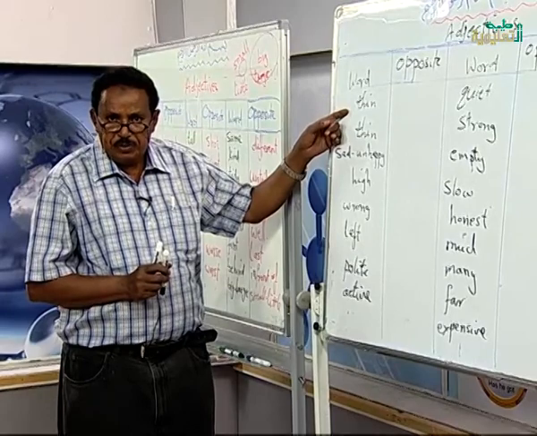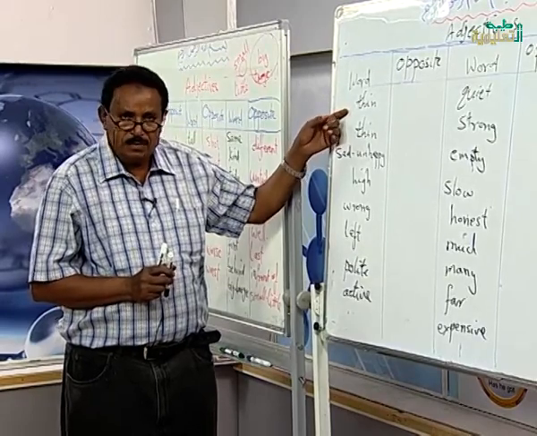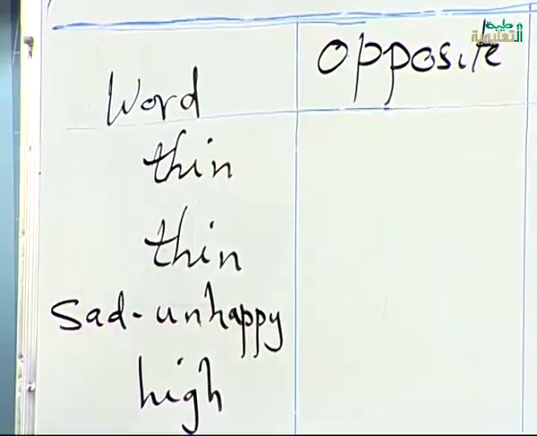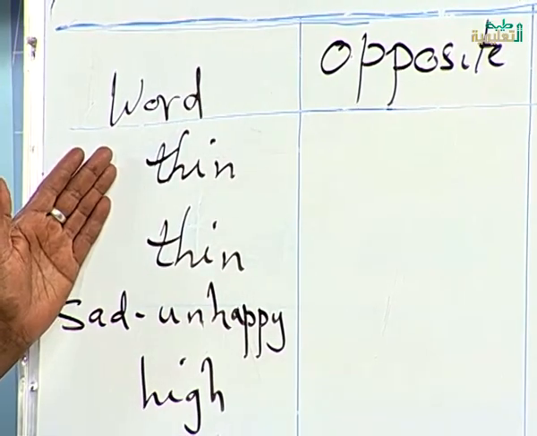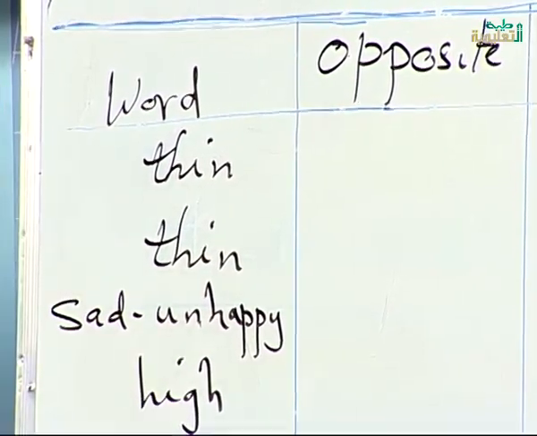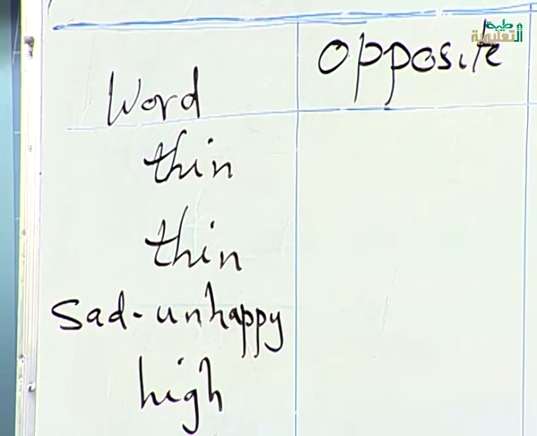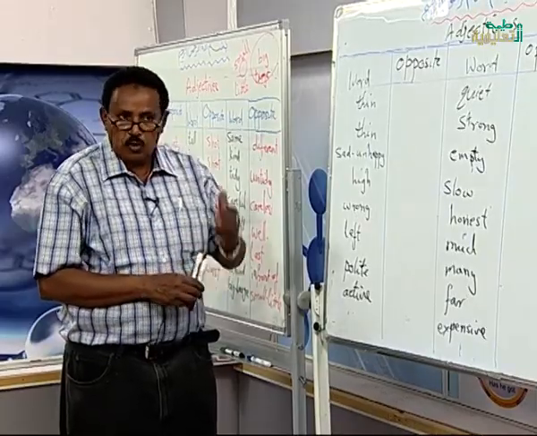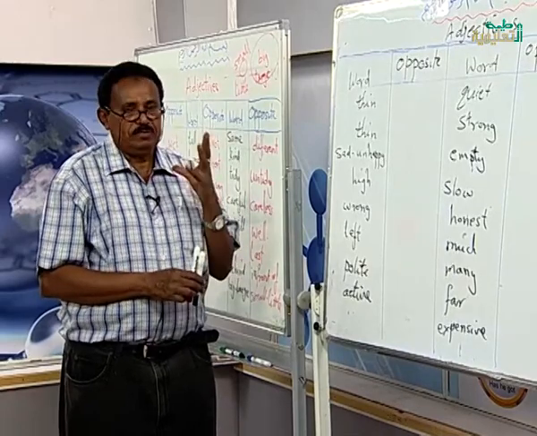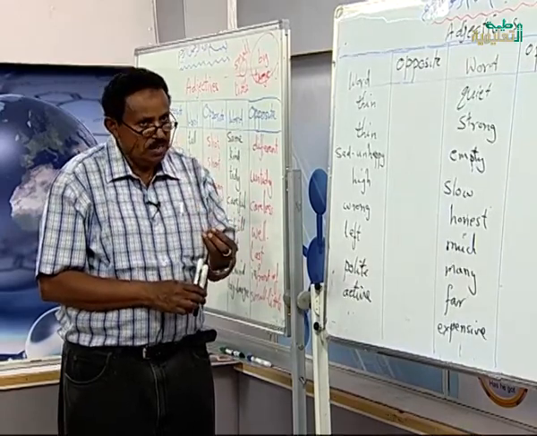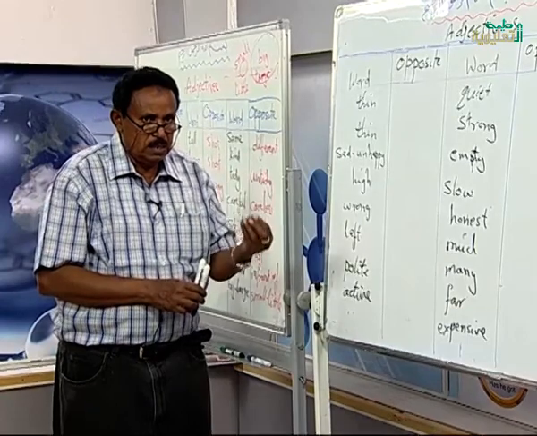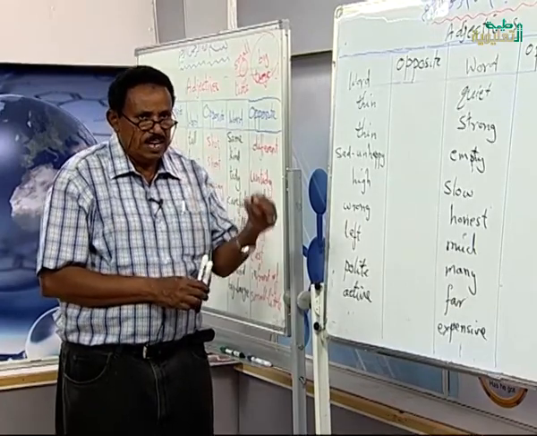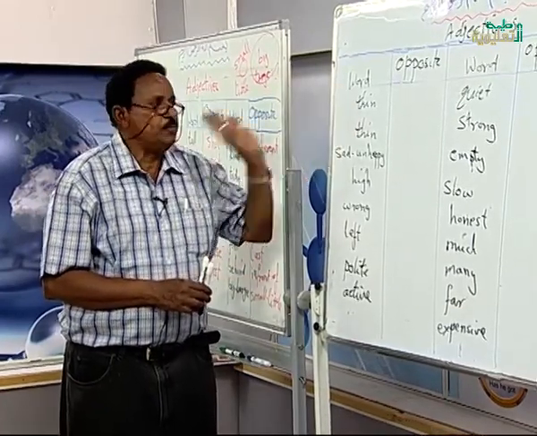Thin we use for animals and people, if they are not fat. When a person is thin, a dog is thin, it means ضعيف. You say thin boy, thin girl, thin woman, thin dog, thin lion, thin elephant, for the animals and people.